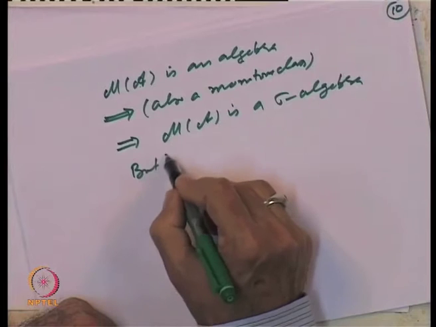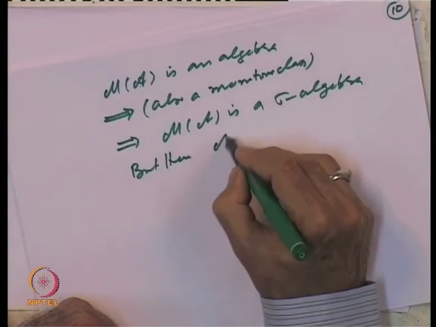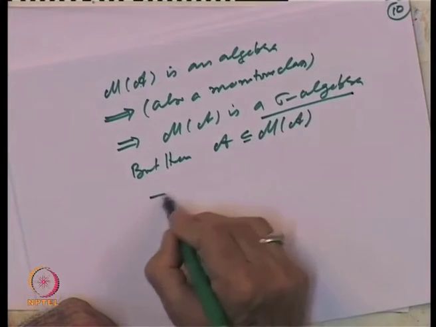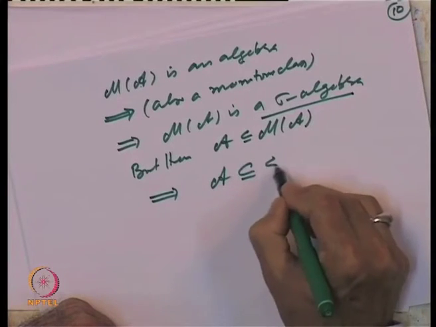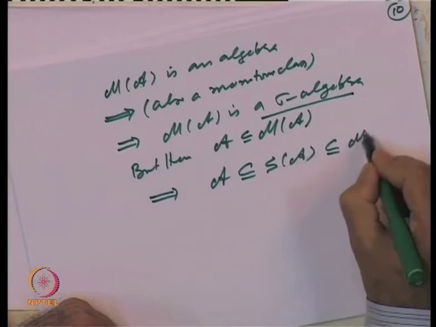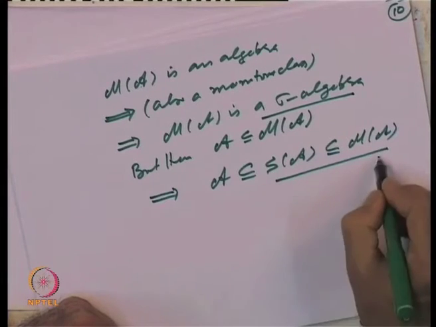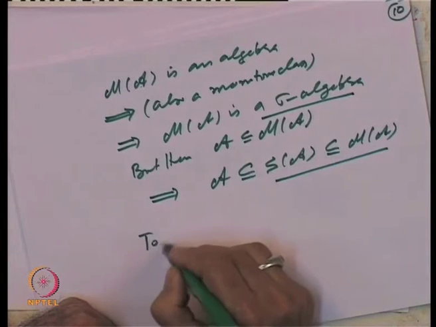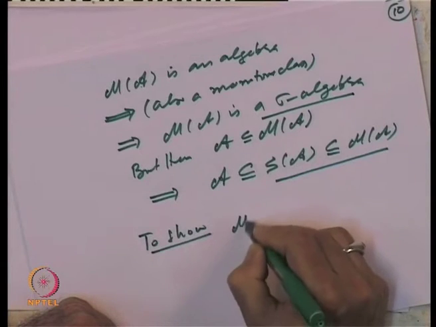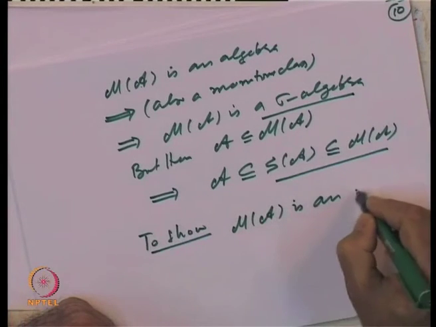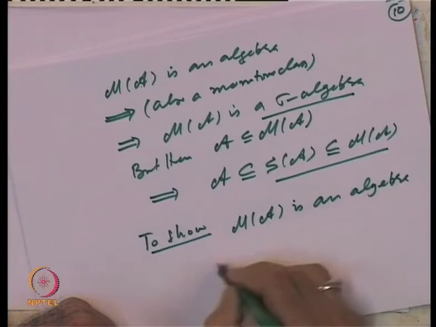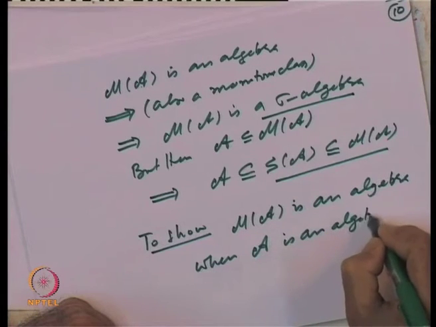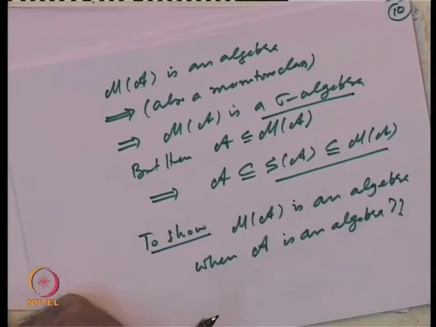But then we have A is inside M of A, and now if M of A is a sigma algebra, that will imply the smallest one must come inside it. So, S of A will be inside M of A. So, that will prove S of A is a subset of M of A. So, we have to only show that M of A is an algebra when A is an algebra. So, this is what we have to prove.